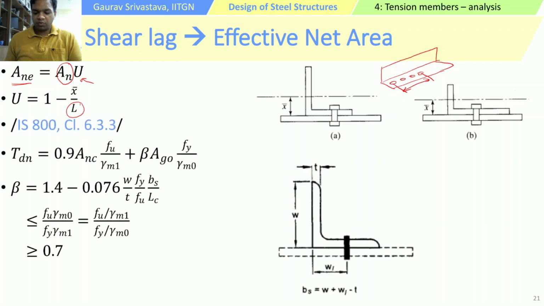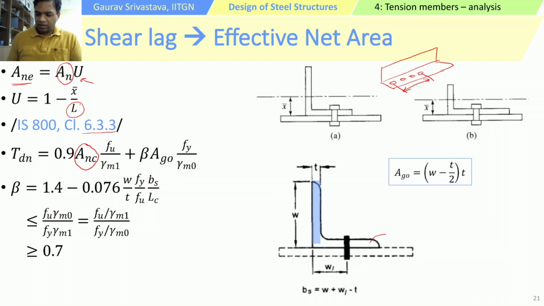Now IS 800 gives this in clause 6.3.3. It says the design strength of the net section rupture. If you look at it, it's a combination of two things, and there are two areas in question. One is ANC, which is the net area of the connected leg. The connected leg is this one, so the area there will be ANC.